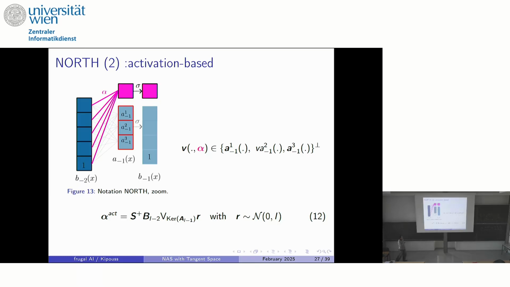That is, I want to make sure that the function that is described by the new neuron is actually orthogonal, or actually linearly independent, from the other functions that are described by the neurons that were in the current architecture. And to do so, they initialize the input weight this way. So you retrieve the matrix S here, the B L-2, but here you have the kernel of the activity space, which is A L-1. And what they do is they try random directions in that kernel.